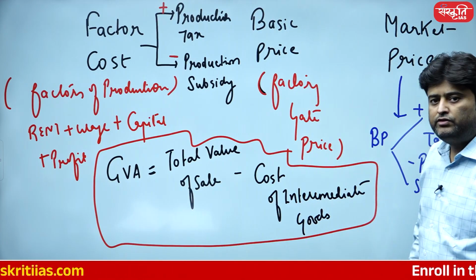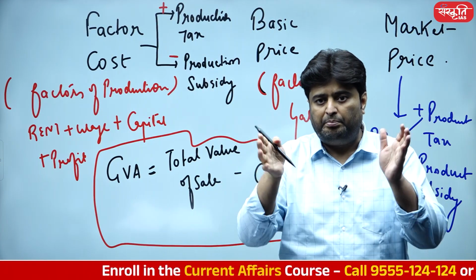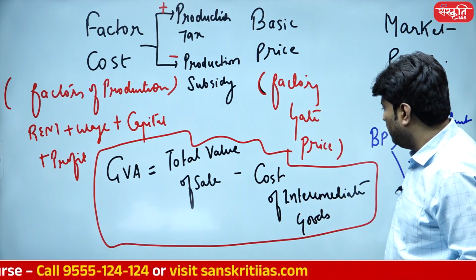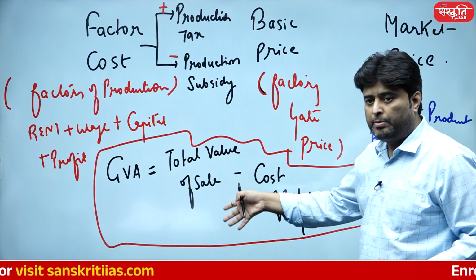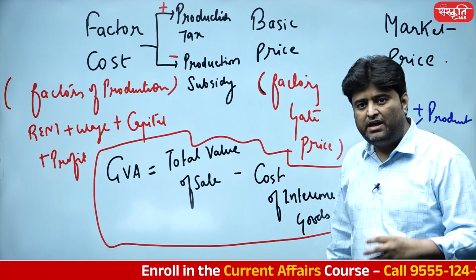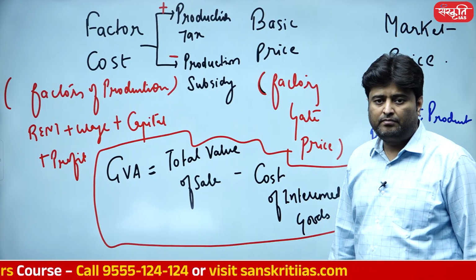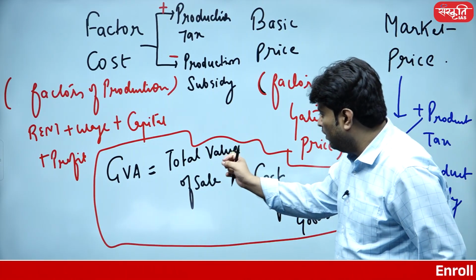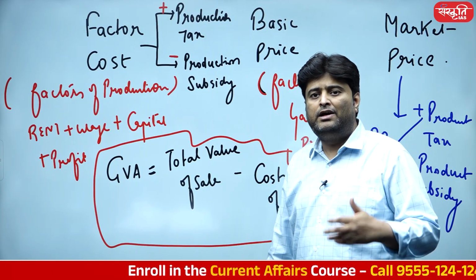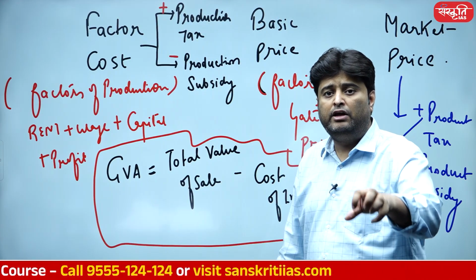Isn't it? टोटल वैल्यू ऑफ सेल 1000 में लिया था, 1500 में बेच रहा है, लेकिन 200 रुपए का उसने खुद भी एडिशन किया है. सो टोटल वैल्यू ऑफ सेल माइनस द कॉस्ट ऑफ इंटरमीडिएट प्रोडक्ट्स. 1000 पे मंगवाया, 1500 पे बेचा तो 1500 minus the intermediate goods is 200 rupees. 300 rupees is what he is going to get, and 200 rupees is the value addition that is there. So GVA is total value of sale, total output minus the cost of intermediate goods. Cost of intermediate goods is calculated to actually specify the total value addition by each sector.